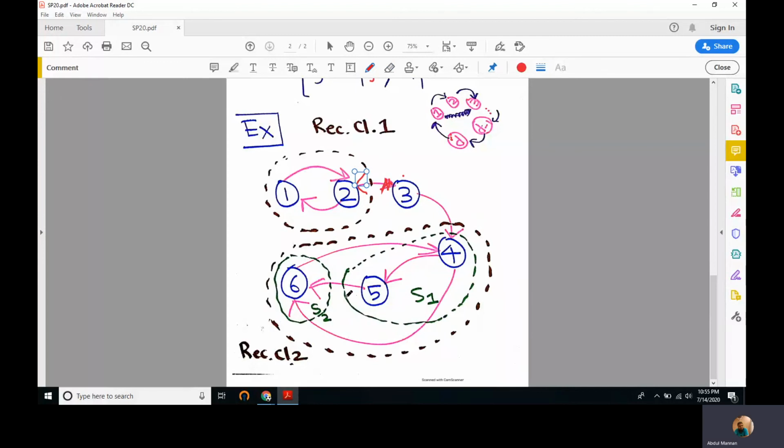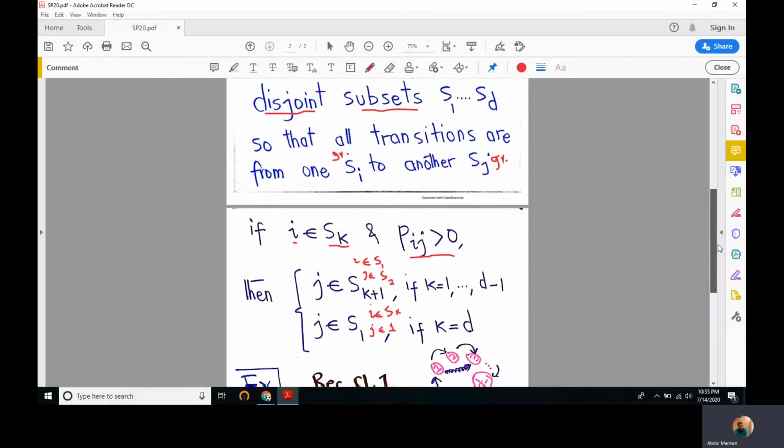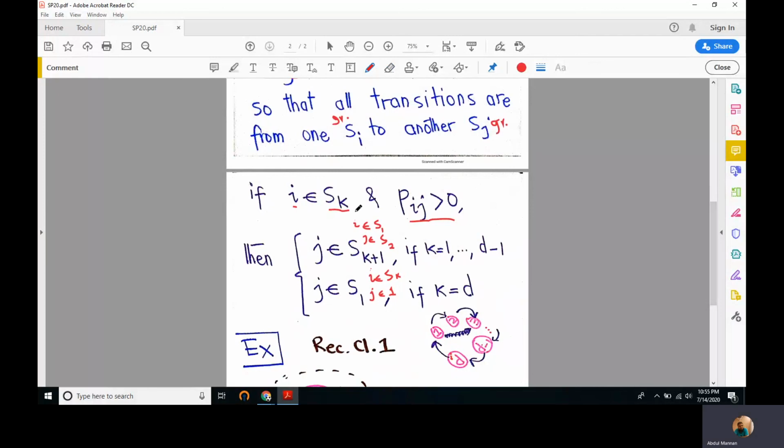So these 2 clouds refer to 2 different subsets or groups, and this condition is fulfilled: if i is in one group and Pij is greater than 0, then j has to be in the very next group. And if i is in the last group, j should be in the first group to complete the cycle.